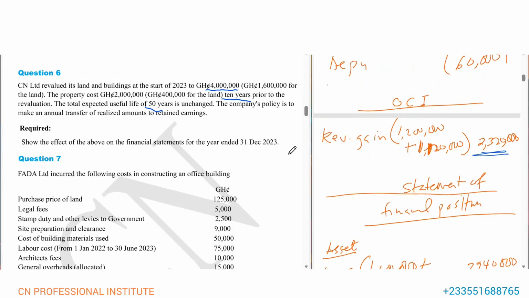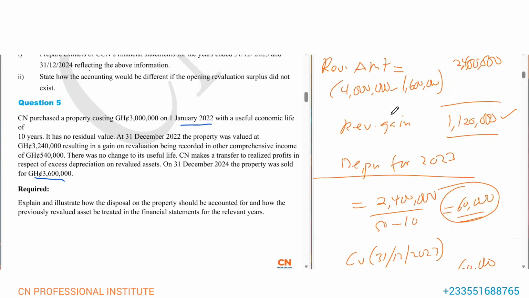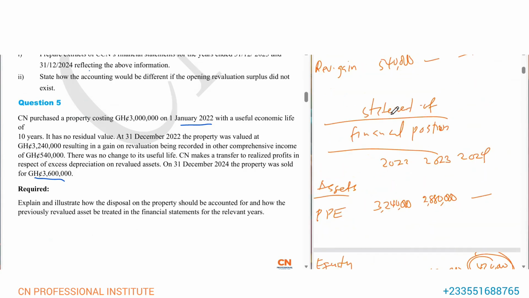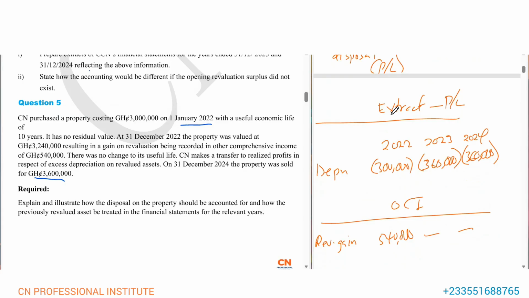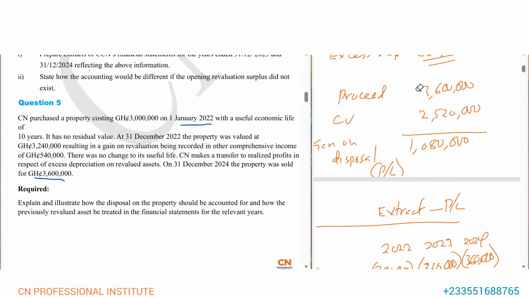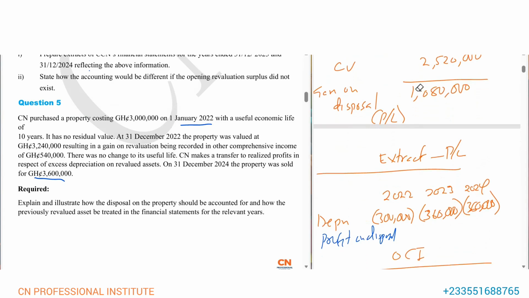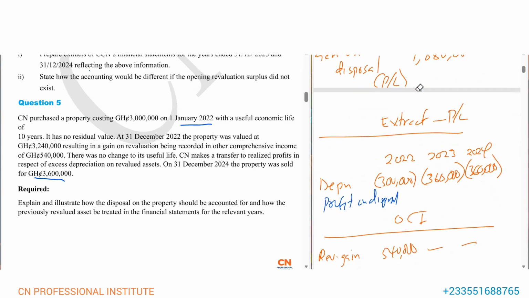All right. Now, if you go to question 5 that we solved, let me show you something. If you append the extract, you can equally add your profit on disposal here. It doesn't matter. So we made a profit on disposal of how much? Gain on disposal, the 1,080,000.